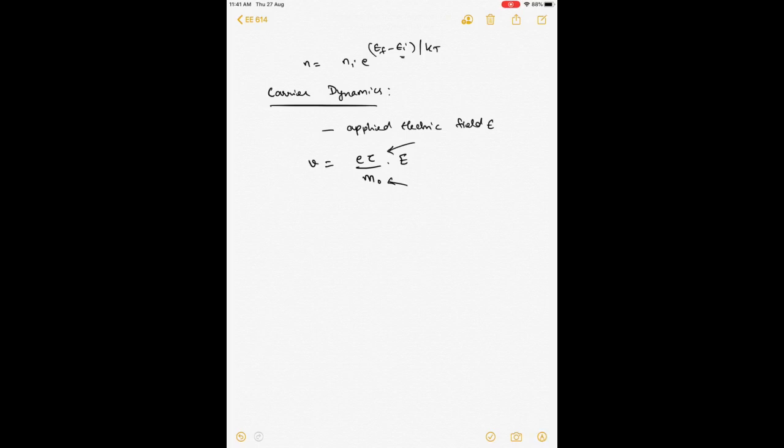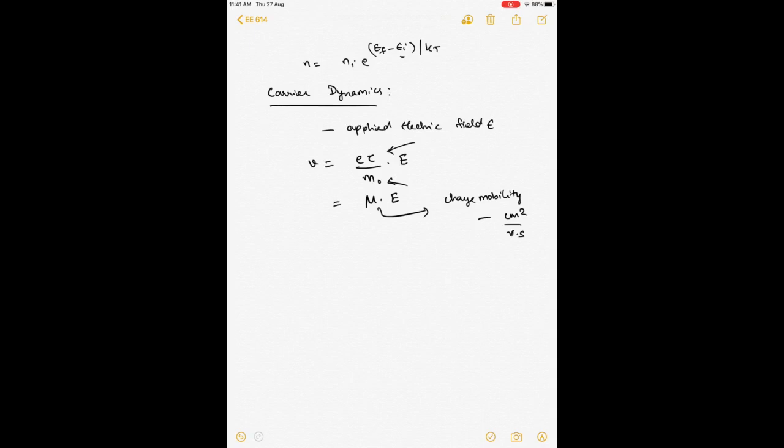It was considered to be free in the Drude's case, and E is the applied electric field. Capital E is the applied electric field, small e is the electronic charge. So this can be typically represented by Greek letter mu, which is called charge mobility, and it has the unit of centimeter square per volt second, or typically represented as centimeter square per volt second in semiconductor device physics. Right?